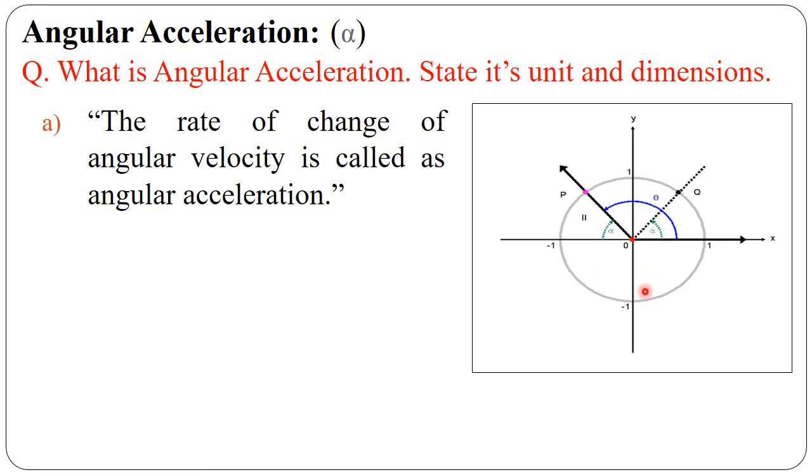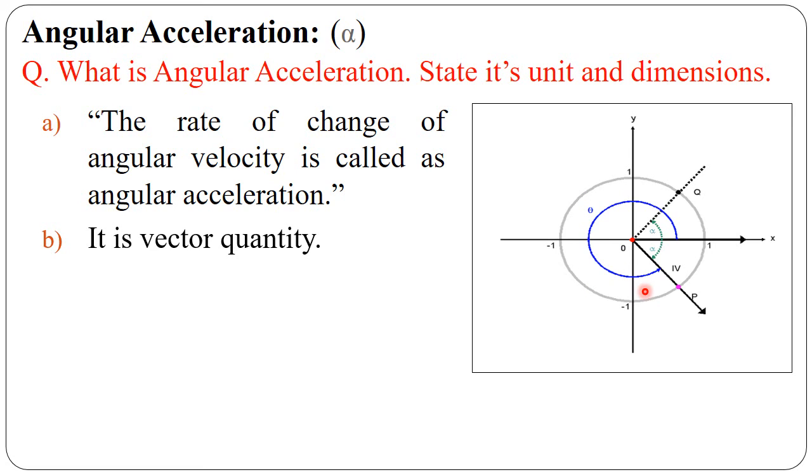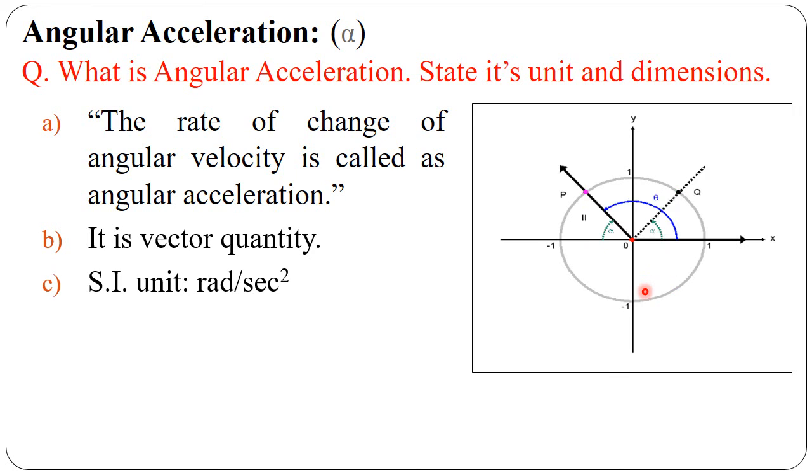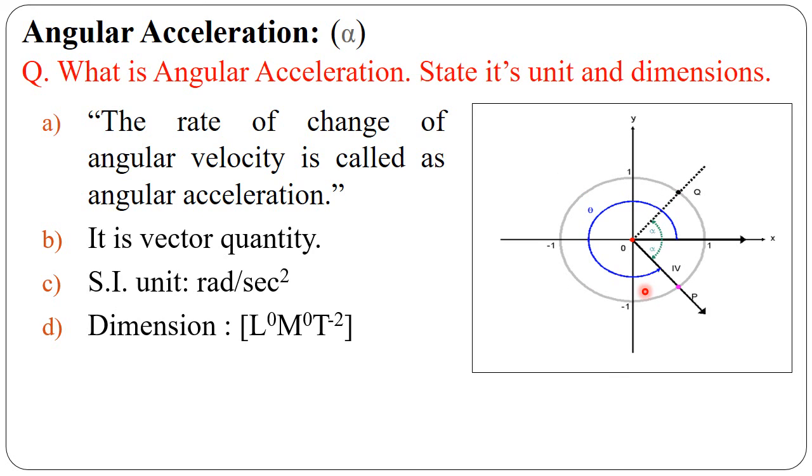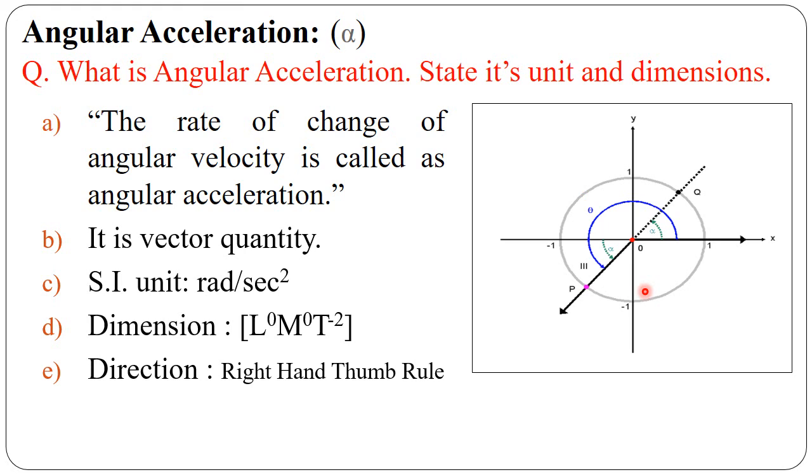It is denoted by alpha. It is a vector quantity, which means it requires magnitude as well as direction. Its SI unit is radian per second square. Its dimension is L raised to 0, M raised to 0, T raised to minus 2. And its direction is given by the right hand thumb rule.